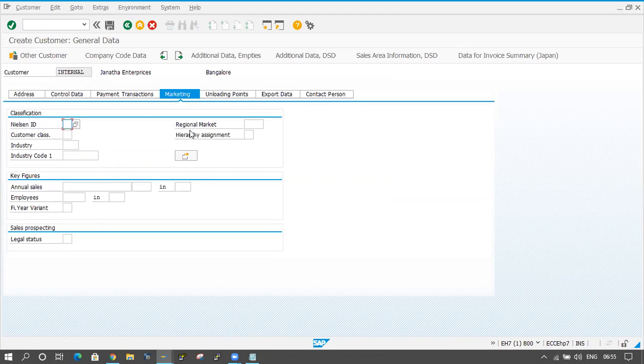These are things done by functionals. So we don't know exactly what this Nielsen ID and customer class are. The functionals or the end users can get to know about these.